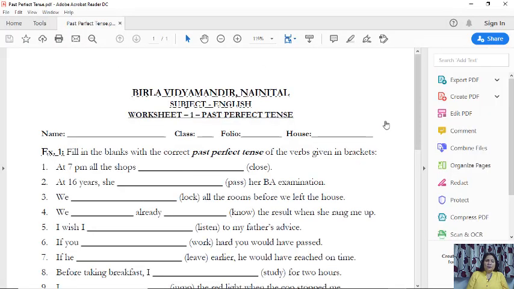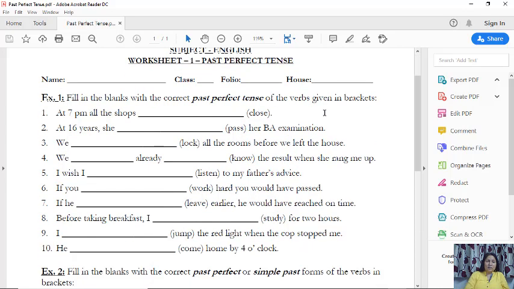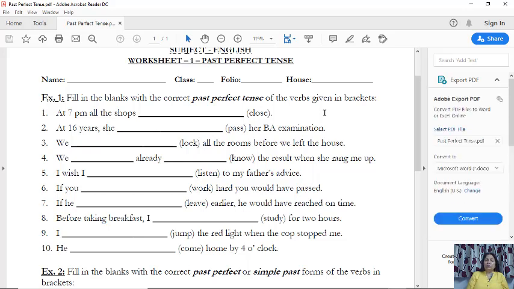Past perfect tense. Okay. Let's look at the sentences. At 7 p.m. all the shops what? Similar example. All the shops had closed. You can complete it yourself. At 7 p.m. all the shops had closed. I'm only discussing with you. At 16 years, she had passed her BA examination.